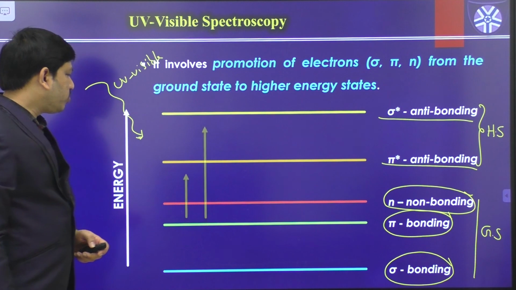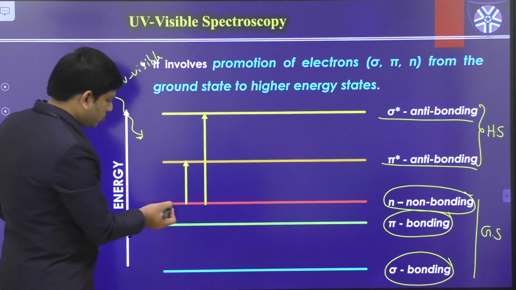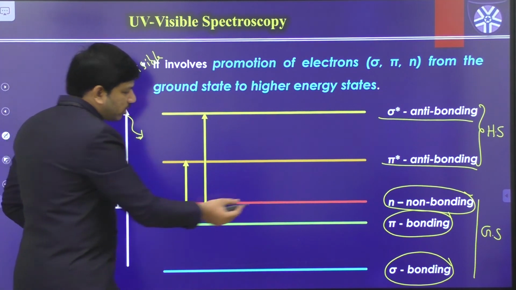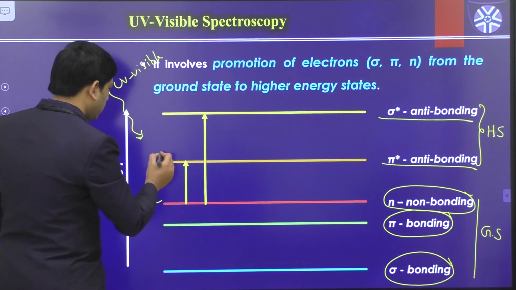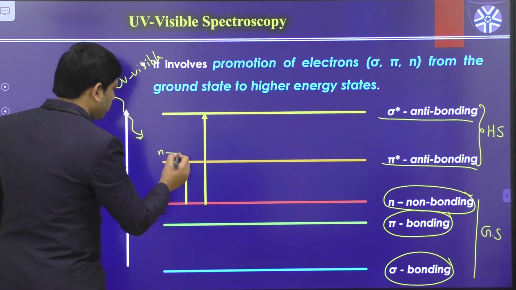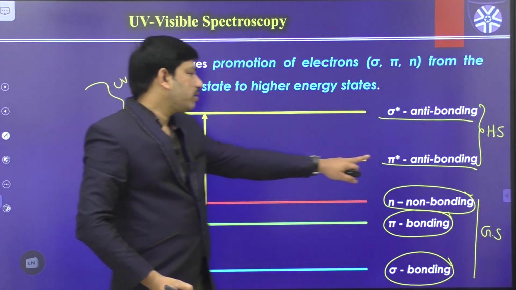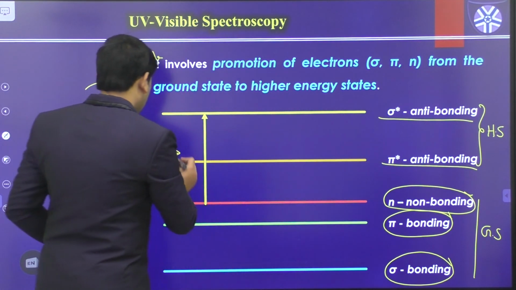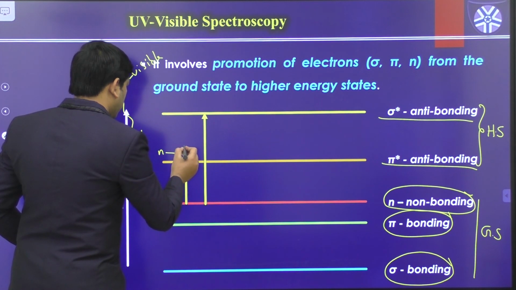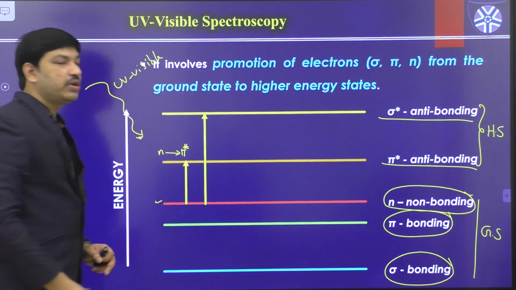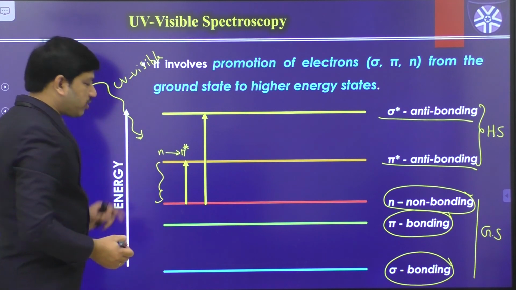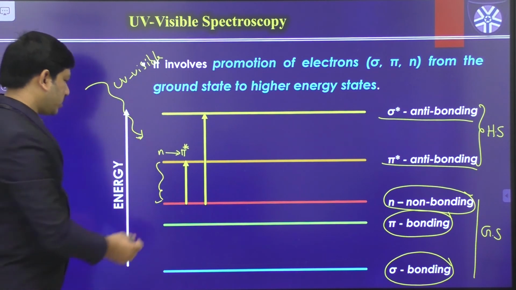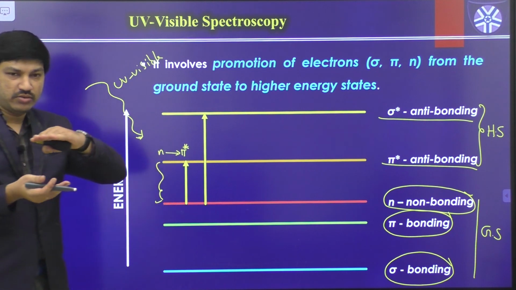The first possible transitions are these two. This level is the non-bonding level, and this is the pi star level. So n to pi star is one of the possible transitions, and it requires very low energy because the energy gap is very small.